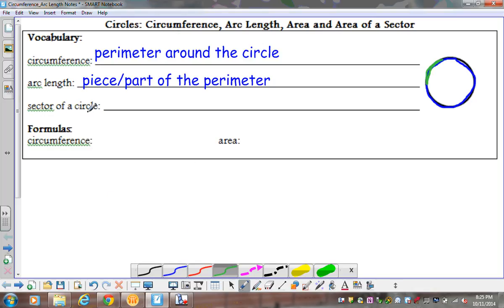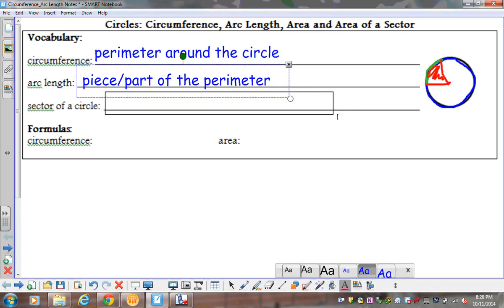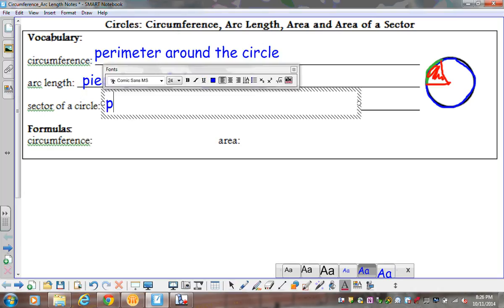Now, a sector of a circle deals more with what we're looking at next week. I like to say a sector looks like a piece of pie, but it's part of the area. If I draw out my center here, my sector would be the piece that looks like a piece of pie. So instead of the entire area, which is everything inside my circle, a sector would just be a piece or part of the area of the circle.